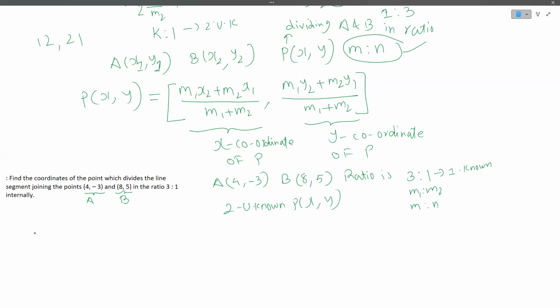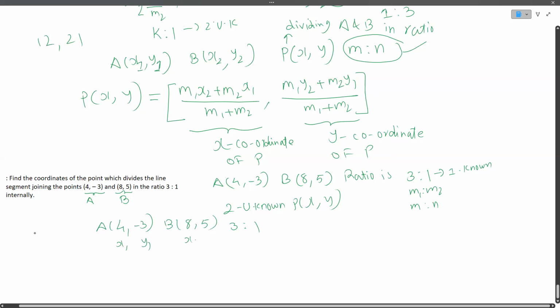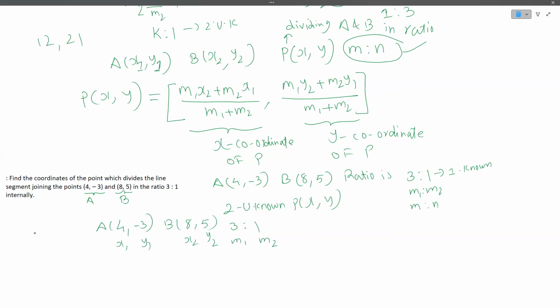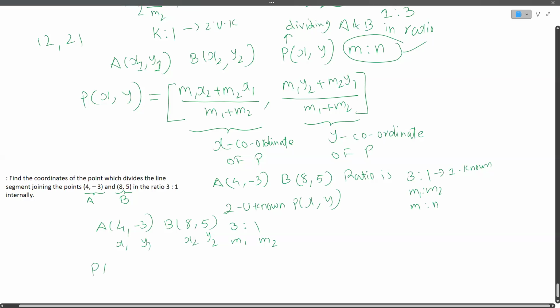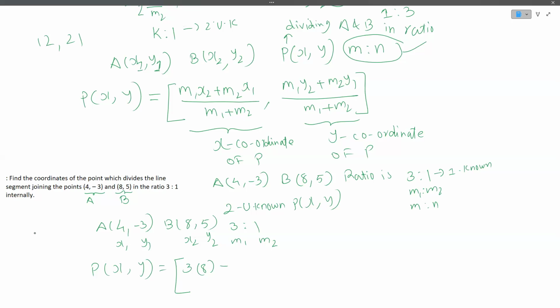So if we substitute the values here and look at it from a very basic sense, this is x1, this is y1, this is x2, this is y2, this is m1, and this is m2. Okay, if we substitute it into the formula, we will have our p. Now m1 is 3 and x2 is 8. m1 x2 plus m2 x1, divided by 3 plus 1.